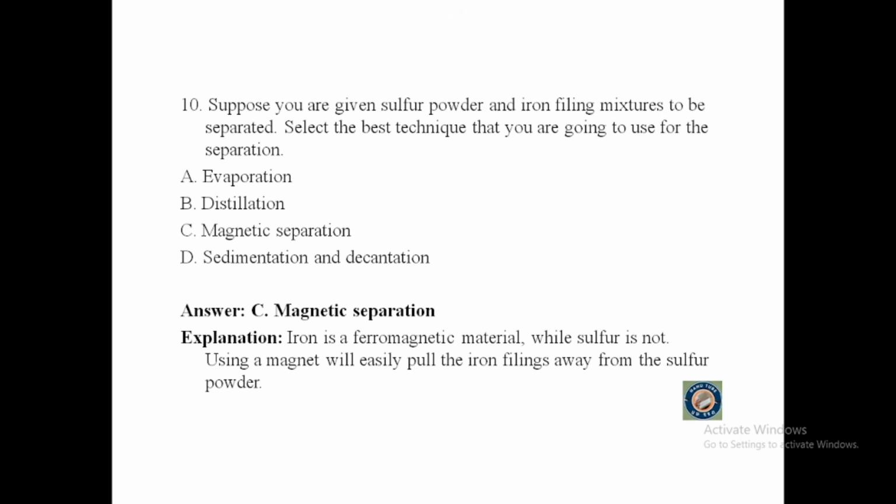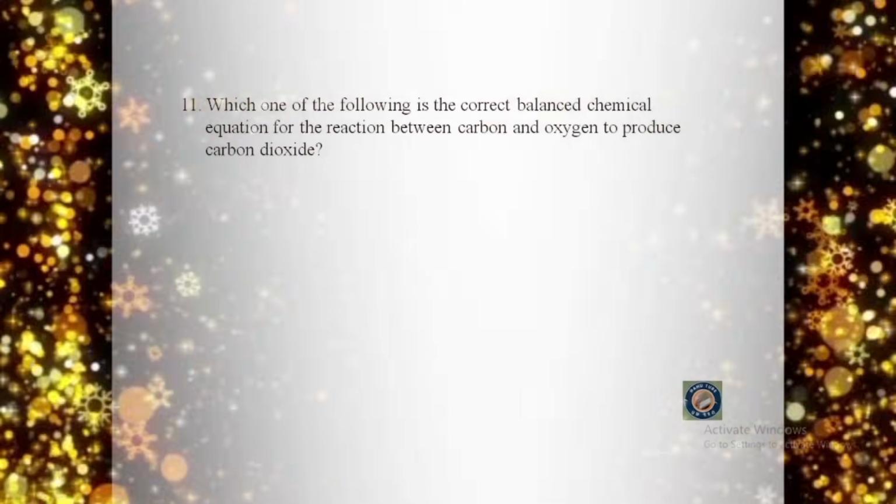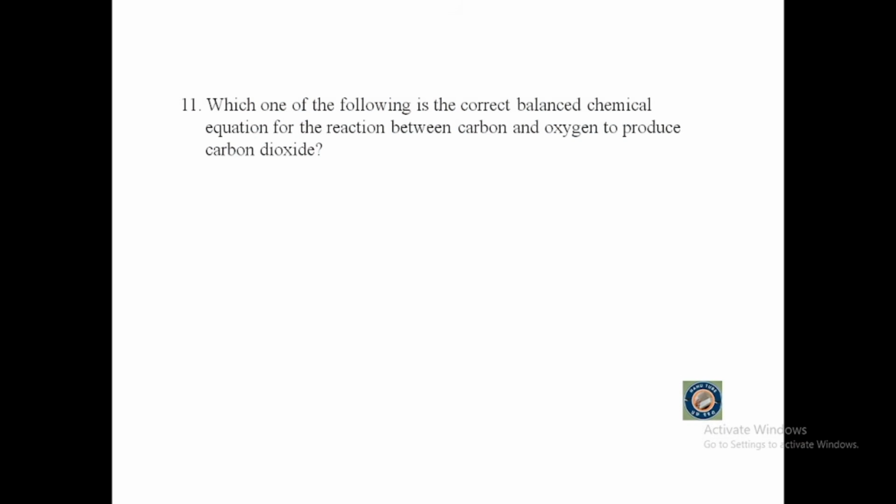Let's go. Question number 11. Which one of the following is the correct balanced chemical equation for the reaction between carbon and oxygen to produce carbon dioxide? A. 2 carbon plus oxygen gives us 2 carbon dioxide. B. 2 carbon plus oxygen gives us carbon dioxide.